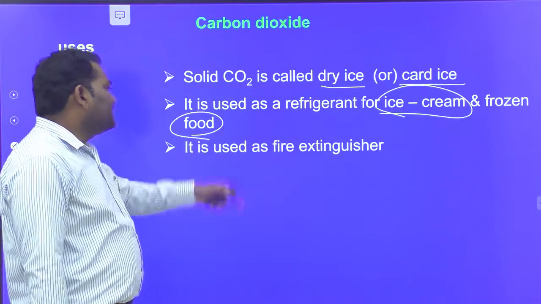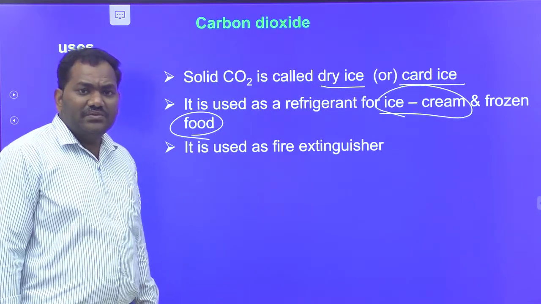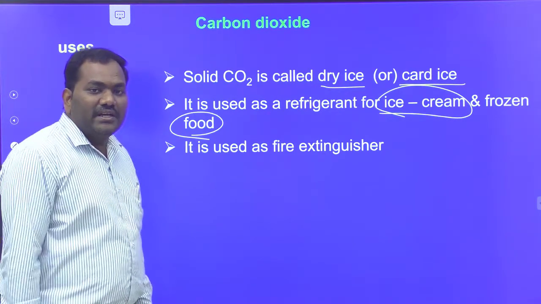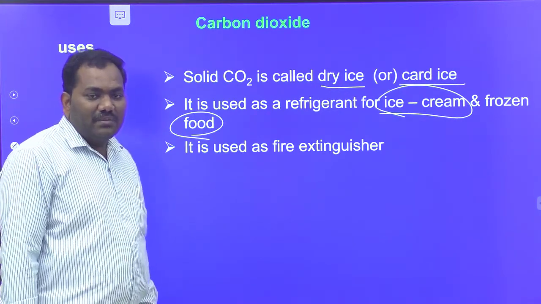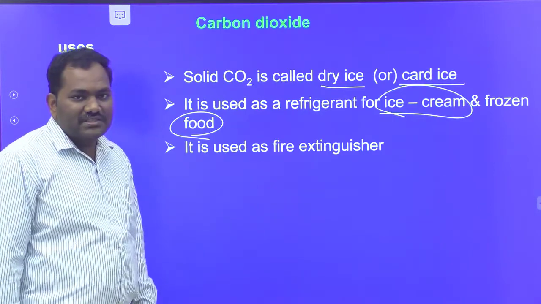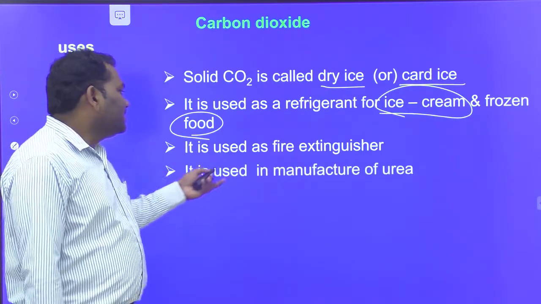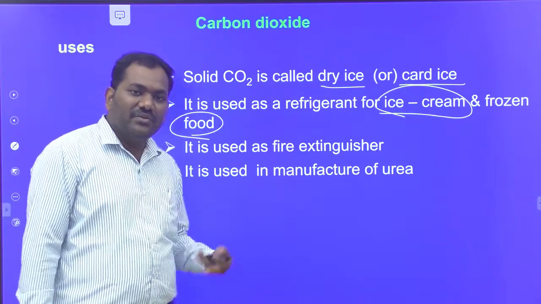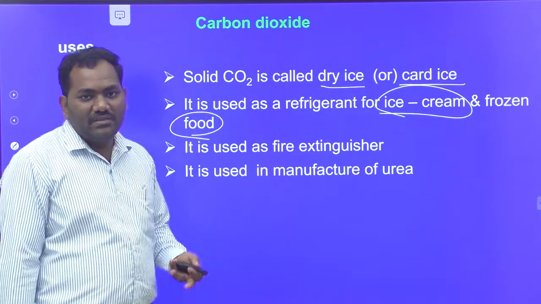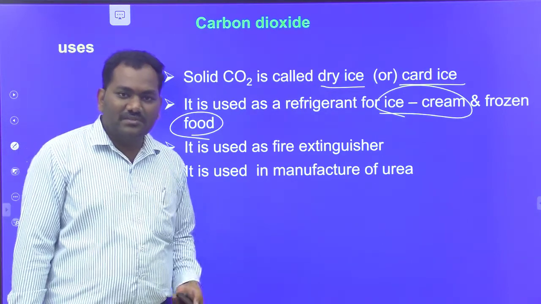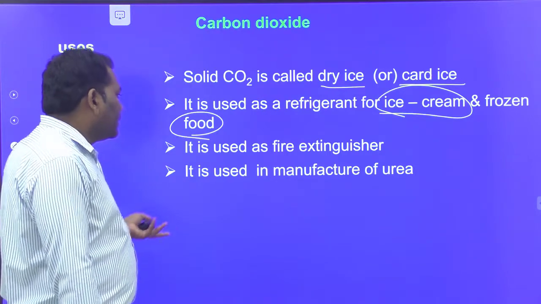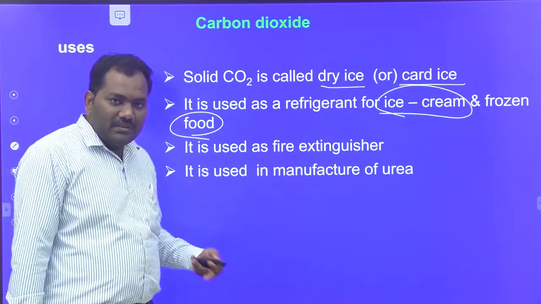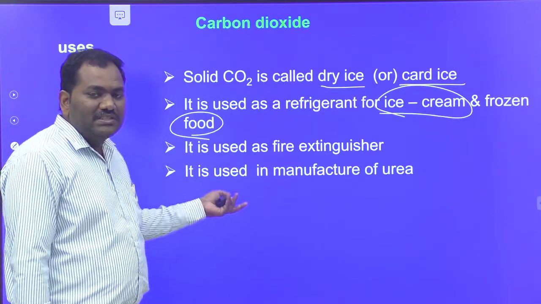And it is also used as a fire extinguisher. The gaseous CO2 is used as a fire extinguisher. It retards the rate of combustion. That's why CO2 is used as a fire extinguisher. And moreover, it is used in the manufacturing of urea and soft drinks like Coca-Cola, Pepsi, Thums Up, and soda. In the preparation of these substances also we use this CO2.